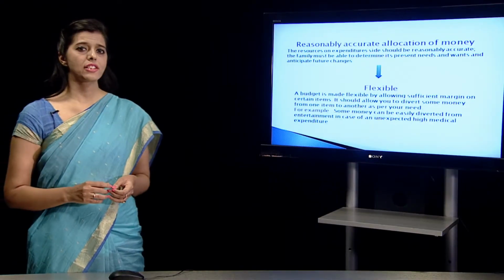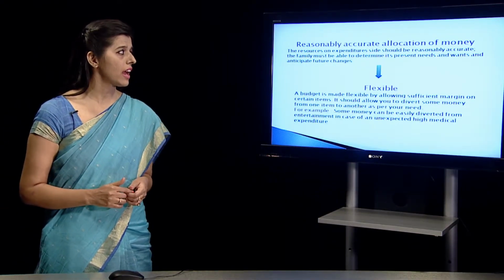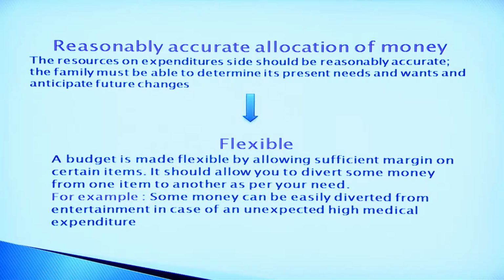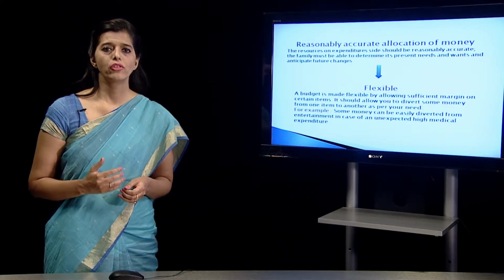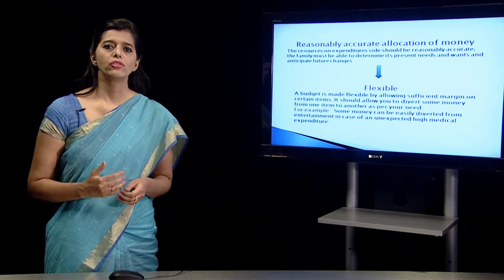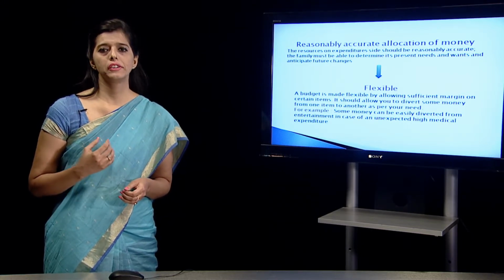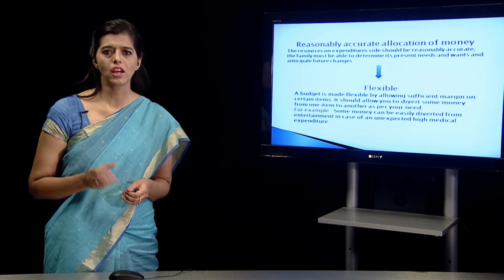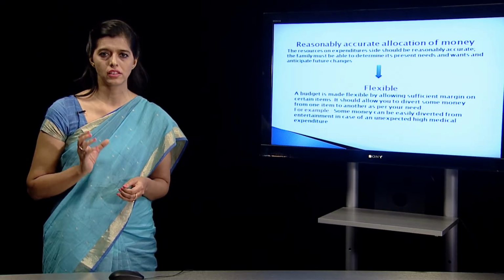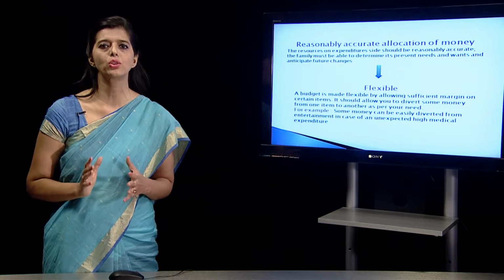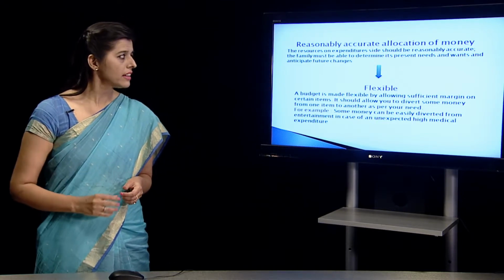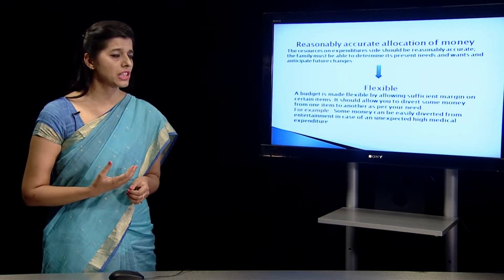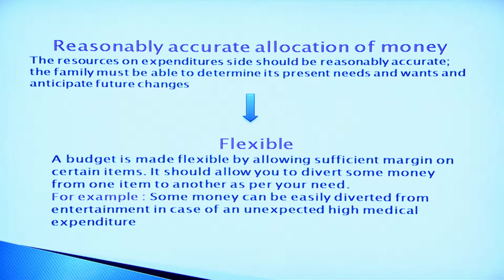Now the next characteristic is reasonably accurate allocation of money. The categories on which we have spent, they need to be very accurate: for food, for clothing, for education, for recreation, for travel. The money spent on each category that I am going to write needs to be accurate. Then another characteristic which is very important is that the spending plan needs to be flexible.